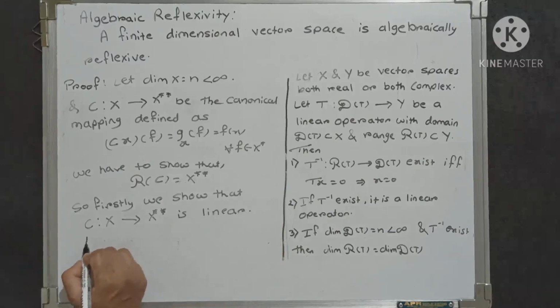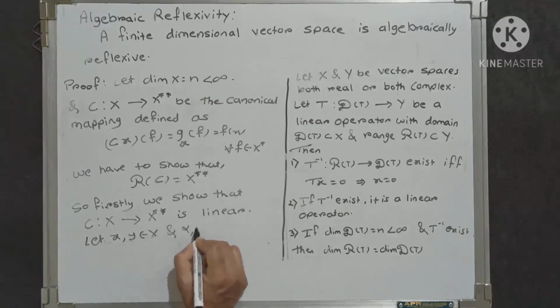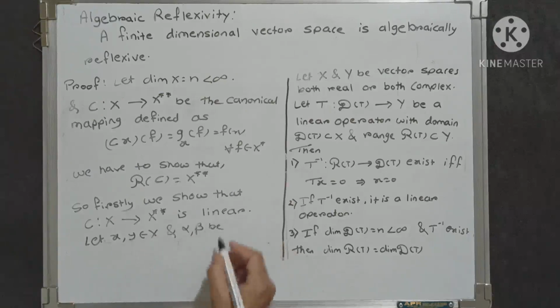So we start with any two arbitrary elements of X. Let x, y belong to X and alpha, beta be any scalars.